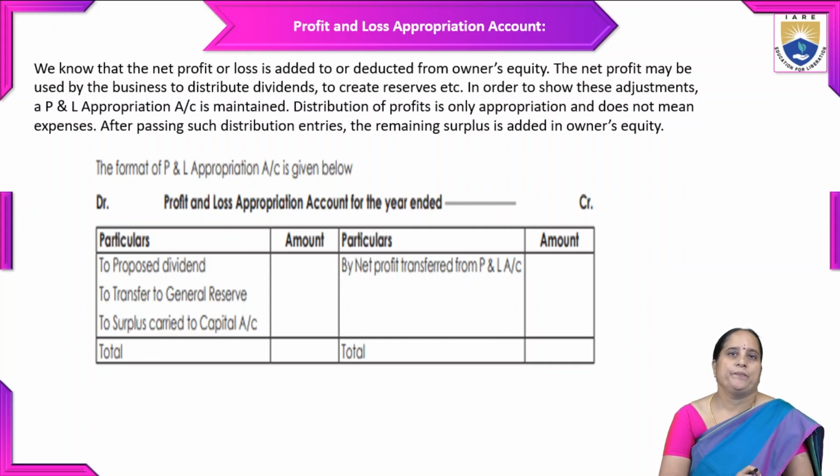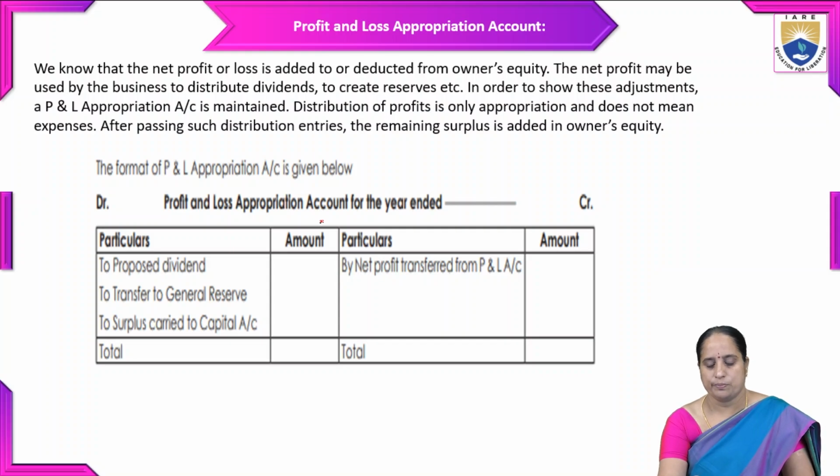So we know that the net profit or loss is added to or deducted from owner's equity. The net profit may be used by the business to distribute dividends, to create reserves, etc. In order to show these adjustments, a profit and loss appropriation account is maintained. So distribution of profits is only appropriation and it doesn't mean expenses. After passing such distribution entries, the remaining surplus is added in owner's equity. So the format of the P&L appropriation account is like this.